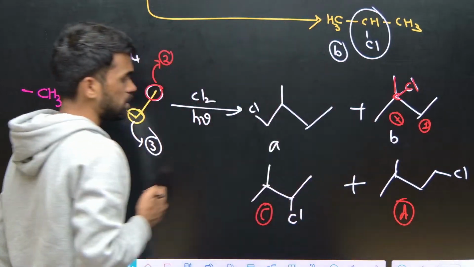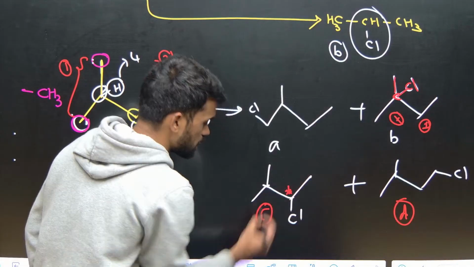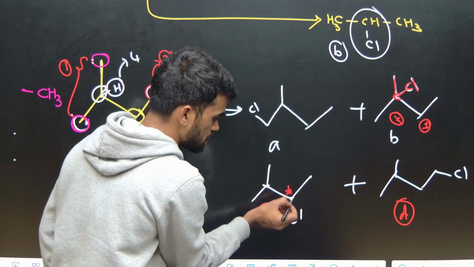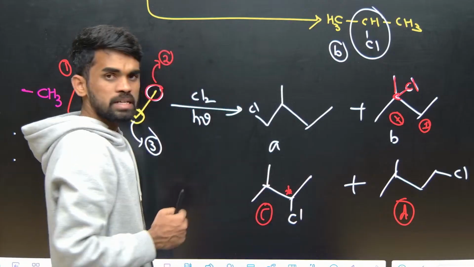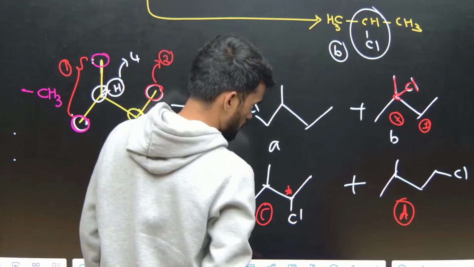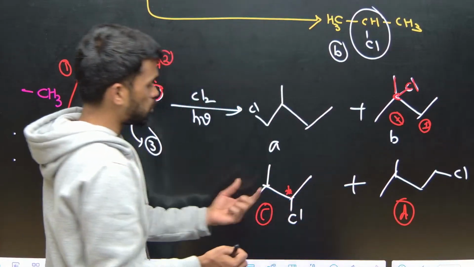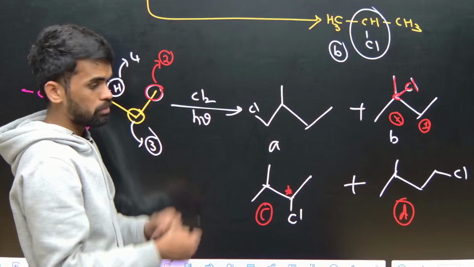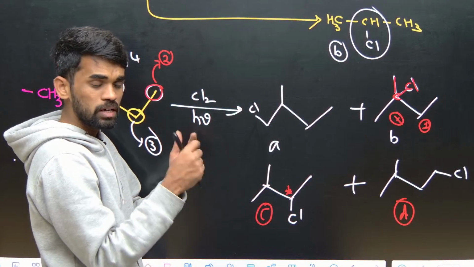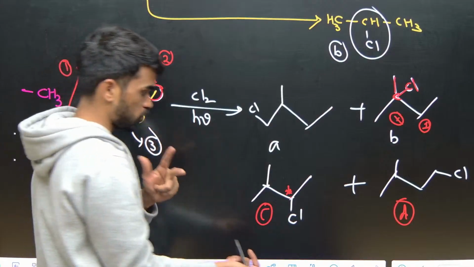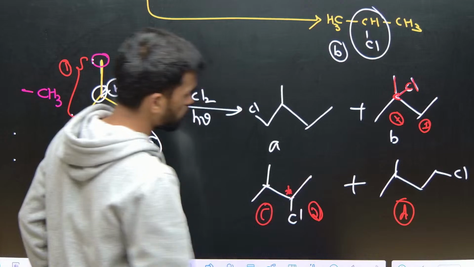But if you look at this, how many chiral centers are there? See, this is a newly generated chiral center, because this side is methyl, this is chlorine, one more is hydrogen, and on this side a secondary propyl group, an isopropyl group, is attached. So you can have chlorine above the plane or below the plane, because replacing the hydrogen above the plane gives one type of product, and below the plane another type of product. So here the possibilities are 2, okay, one is R isomer, one is S isomer.